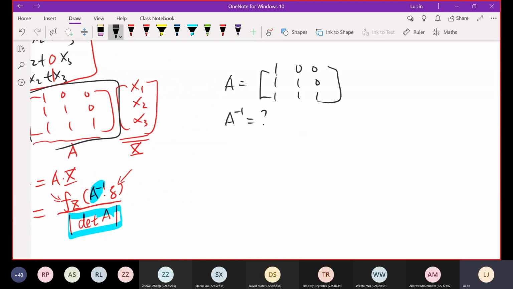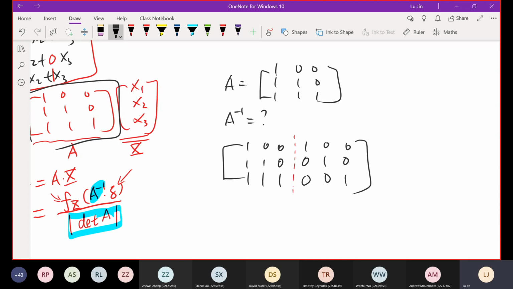For example, I want to determine what is the inverse of A. So what I'm going to do is, I will put the A matrix 1, 1, 1, 0, 1, 1, 0, 0, 1 at the beginning of a new matrix. And then I'm going to separate it with another identity matrix. For that identity matrix, its dimension is same as A. So we got 1, 1, 1, all zeros off diagonal. And then what we are going to do is just linear transformation row by row in this big matrix until the front part of the new matrix becomes identity matrix. And in the meantime, the later part will be the corresponding A inverse.